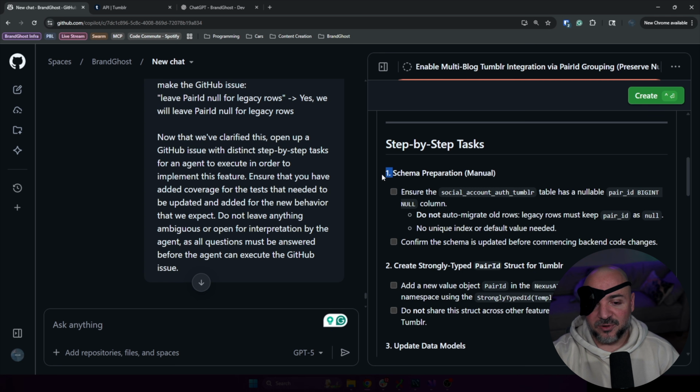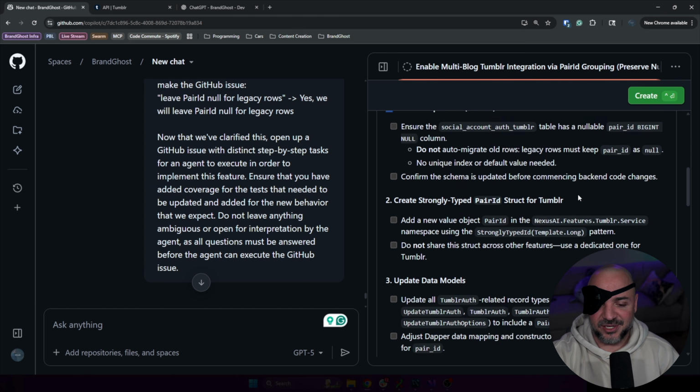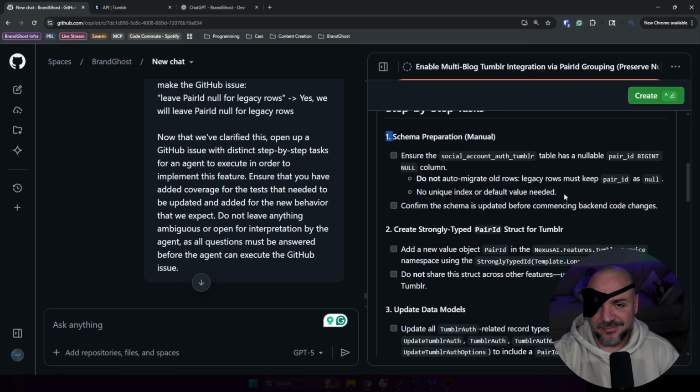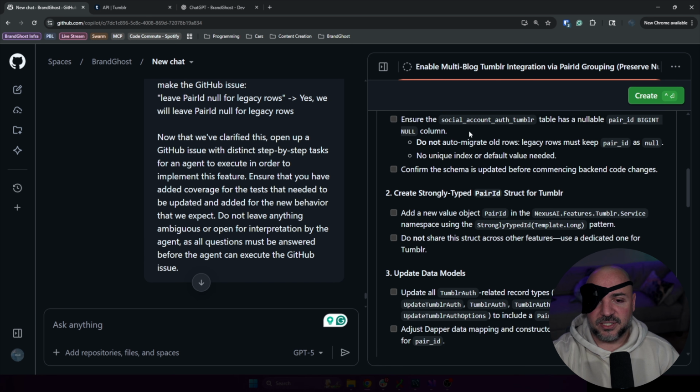I saw one earlier where it was numbered steps, and then it just had too much text in each section, and it kind of just seemed like it gave up part way and was ignoring the steps, but we'll see. It's talking about the schema changes. Do not auto-migrate old rows. Legacy rows must keep this. No unique index. So we'll see.